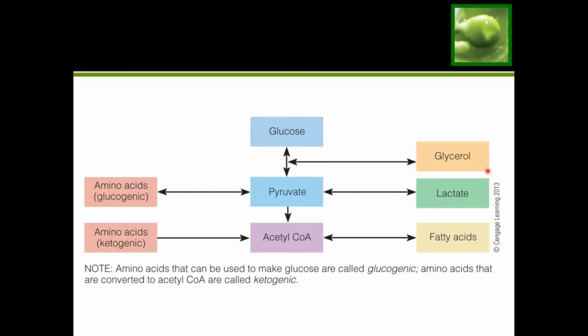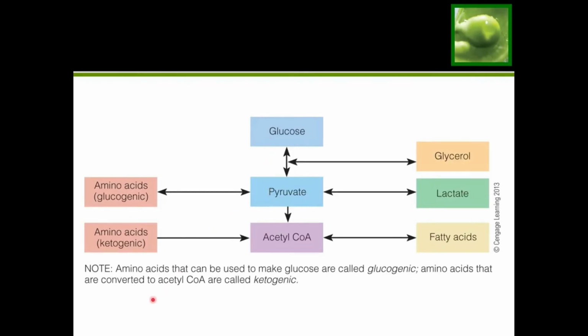So at this point, we are desperate, so we are going to have to go over to our protein structures and use those to make glucose instead. So remember, we had some amino acids that were glucogenic and some that were not. So thinking about that, our glucogenic amino acids are going to be the ones that are used in this situation, because that means that they are capable of making glucose. So for example, this set over here can enter at pyruvate. That means it is still reversible back up into glucose.